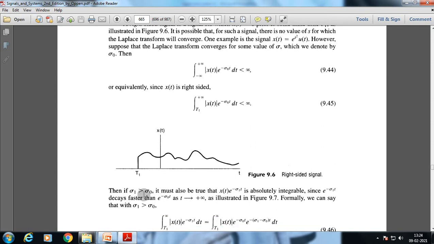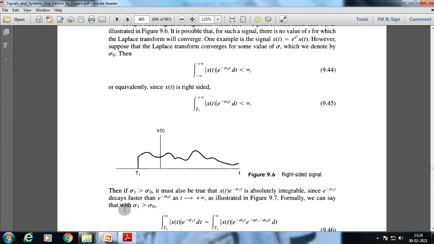Now if sigma 1 is greater than sigma 0, it must also be true that x of t e to the power minus sigma 1 t is absolutely integrable, since e to the power minus sigma 1 t decays faster than e to the power minus sigma 0 t as t tends to infinity, as illustrated in figure 9.7.